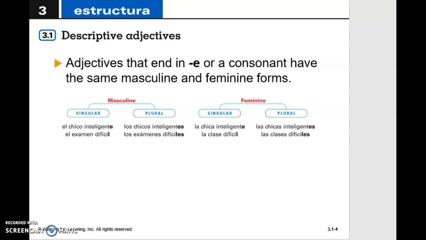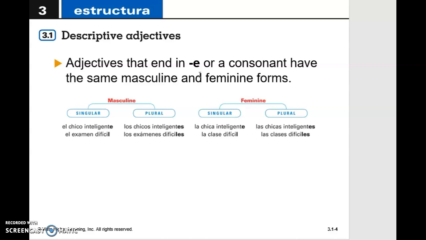So we have some more examples in here. However, we have endings in E. If you see a word or an adjective that ends in E, that means that the masculine and feminine are usually going to be the same. How do I know if I'm talking about a boy or a girl? Because of the context, okay?